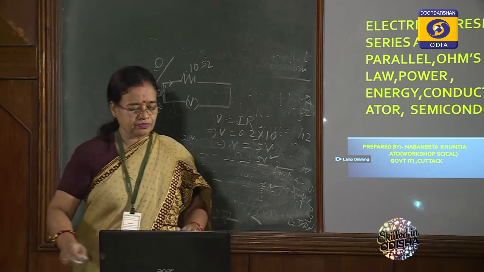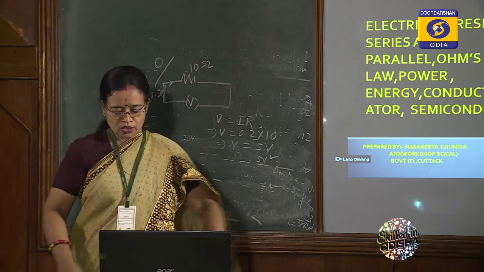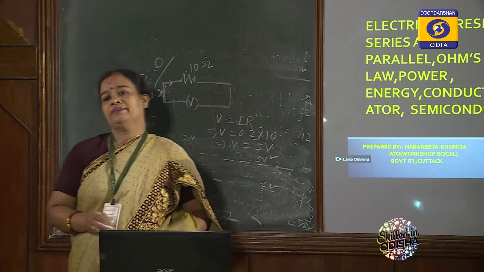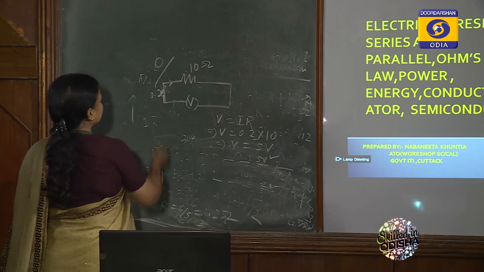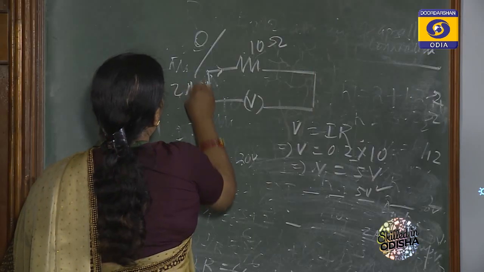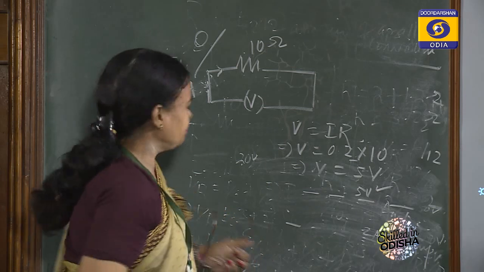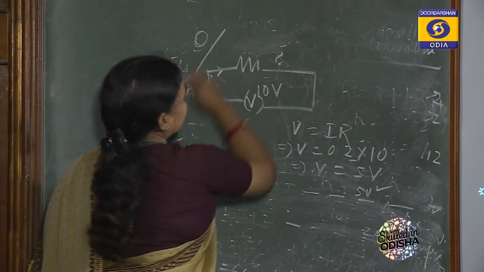So like this. Again another question. Suppose the question gives 2 ampere current and 10 volt supply. 2 ampere current flows and the supply is 10 volt. What about the resistance?